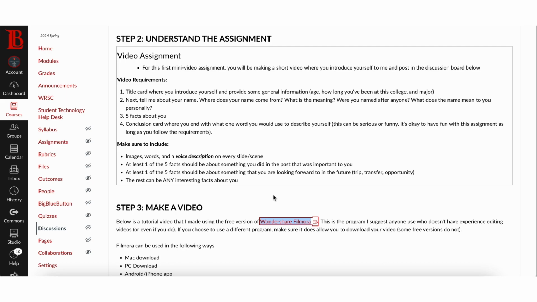So very low stakes, it's not that big of a deal, it's just a way for me to get to know you a little bit better, and then you'll also be posting it on a discussion board so that your classmates can also get to know you a little bit better.